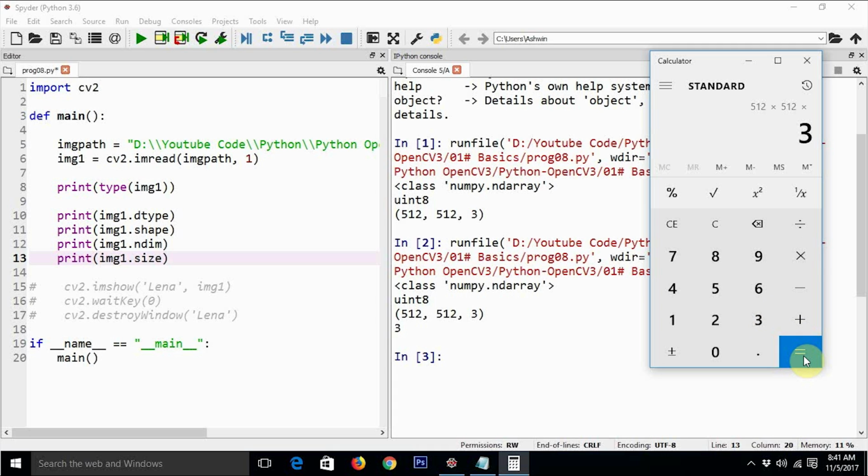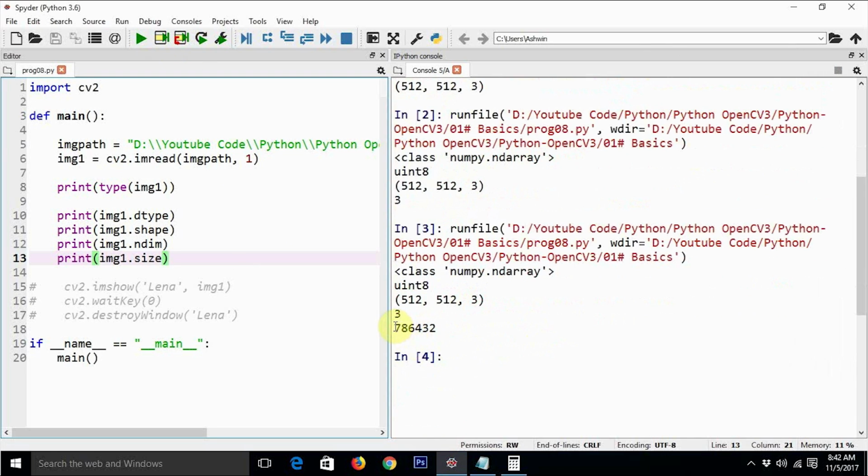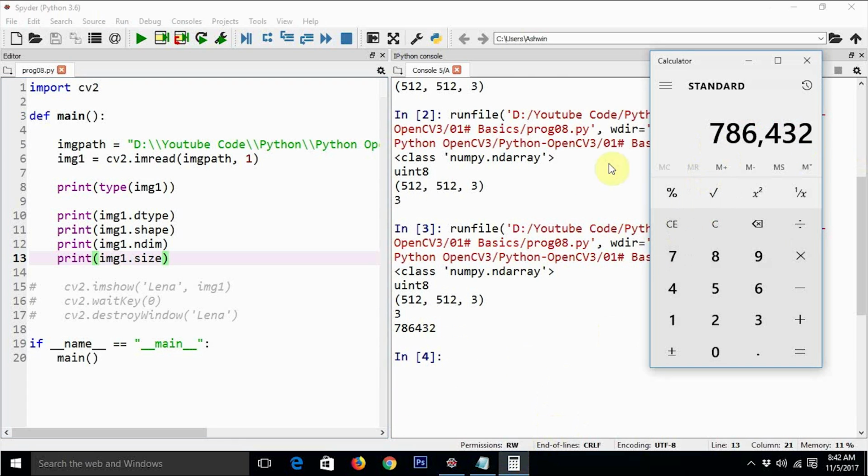If we multiply these 3 values together, we get a number, and we get the same number when we use the size property of the image. See, we got the same number, 786,432.